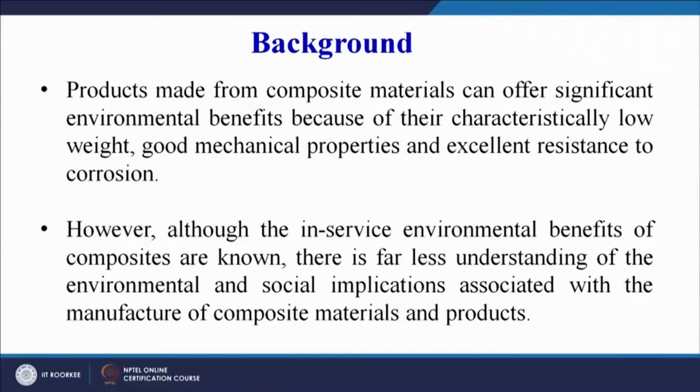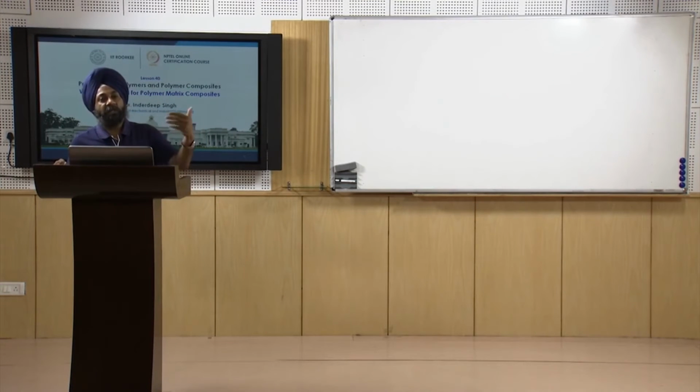However, while the in-service environmental benefits of composites are known, there is far less understanding of the environmental and social implications associated with the manufacture of composite materials and products. From the application point of view, if we are using a composite part in an aircraft, the weight of the aircraft will reduce and will lead to significant savings in fuel. Similarly, if 5 or 7 or 10 parts are used in an automobile or a car, weight will be reduced and the fuel efficiency will improve.